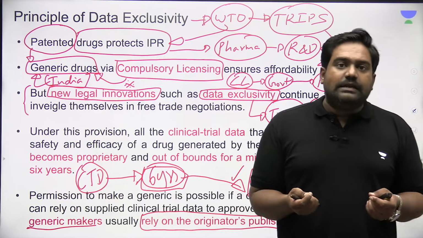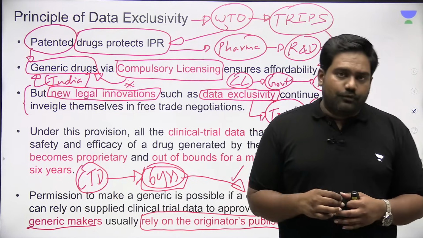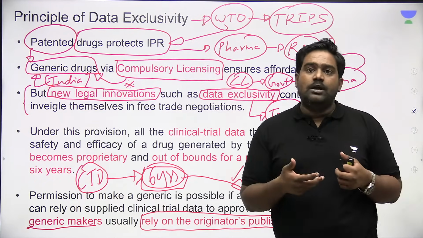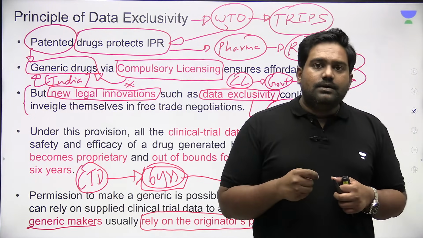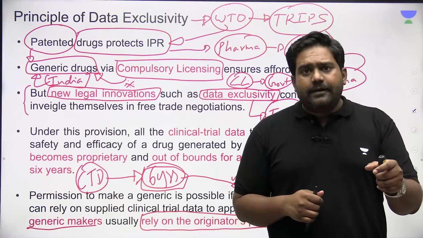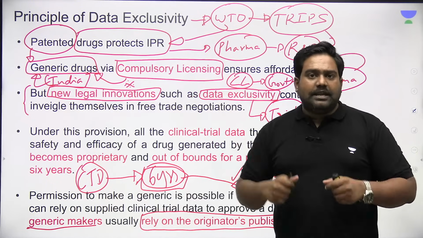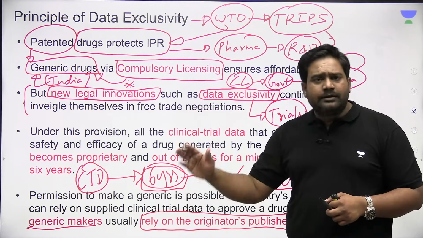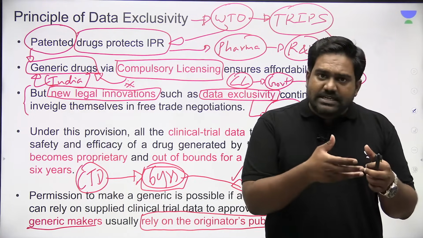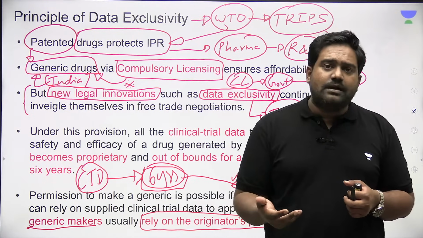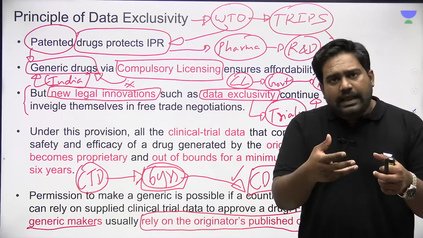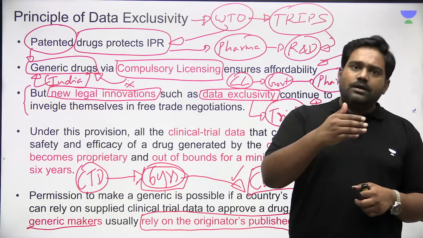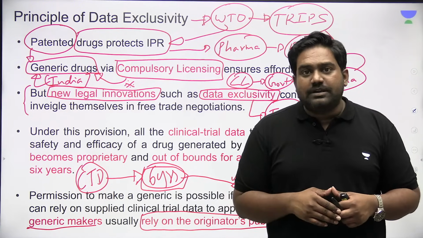And without this trial data, there is no proof of safety and efficacy of the drug, and hence drug regulators will not grant approval for those generic drugs. Understood? So a generic company in India would have bought the patented drug formulation. Previously, they were selling the clinical trial data as well to us. So by using the trial data, which shows the safety and efficacy of the drug, they would conduct some local trials as well. And using that as backup data, they would present this to the regulator, the CDSCO. And CDSCO would grant approval for its commercial release.